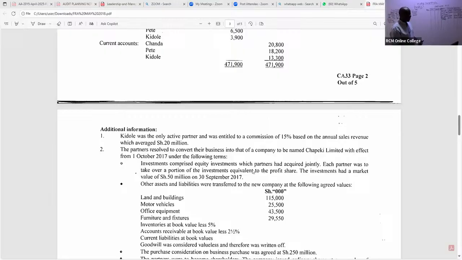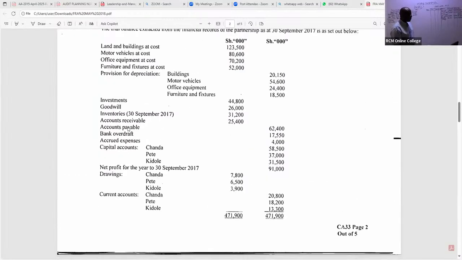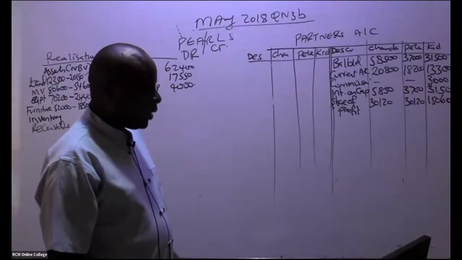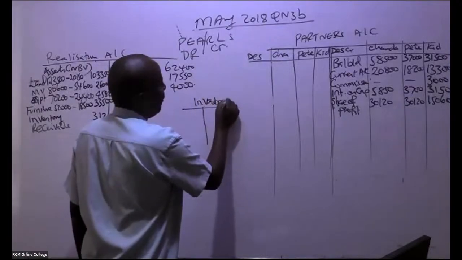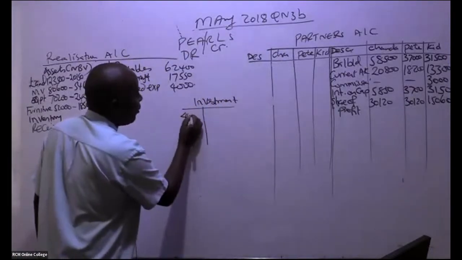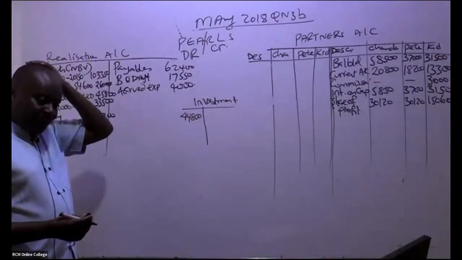When they take an asset, we debit their partners' accounts. But now we have to be very, very careful. These investments in this case were worth 44,800. So we have the investment account, very important. I can see a figure down here of 44,800.